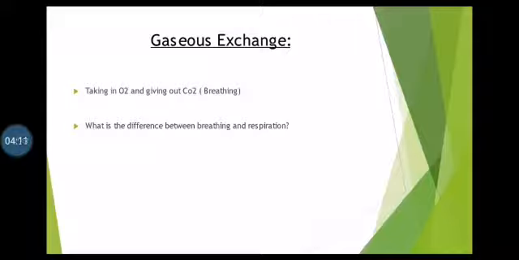Respiration involves both taking in and getting rid of gases, plus the biochemical process that occurs at cellular levels, meaning cellular respiration. So breathing is only a mechanical or physical process, whereas respiration is a mechanical and biochemical process.